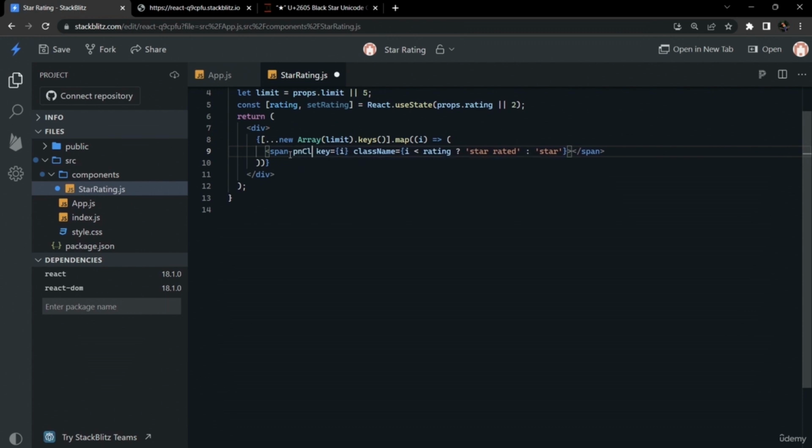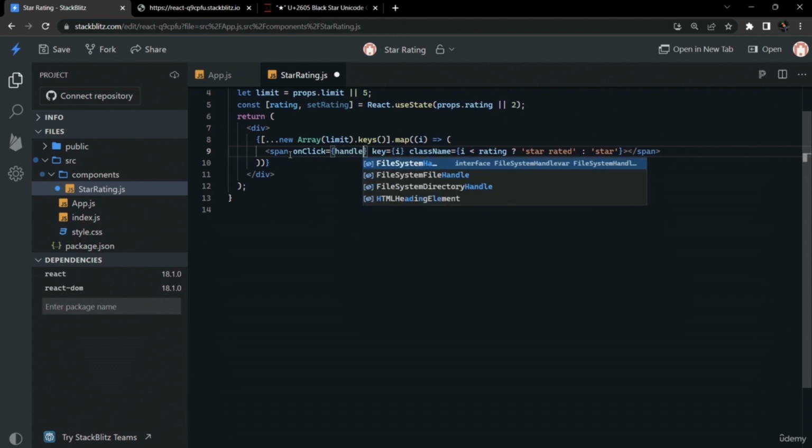So on our StarRating.js, we have to use an onClick event for changing the rating as a user clicks the particular star.